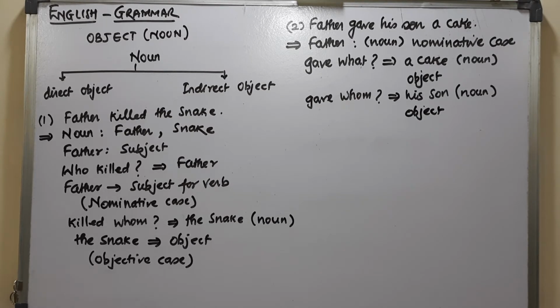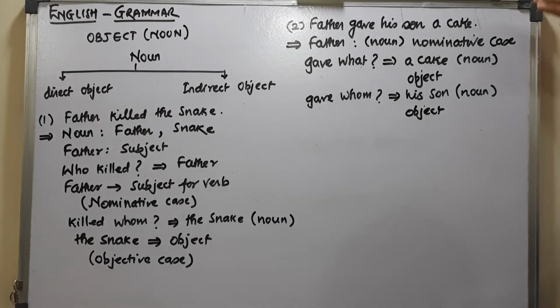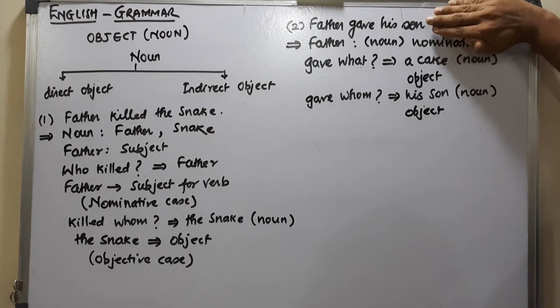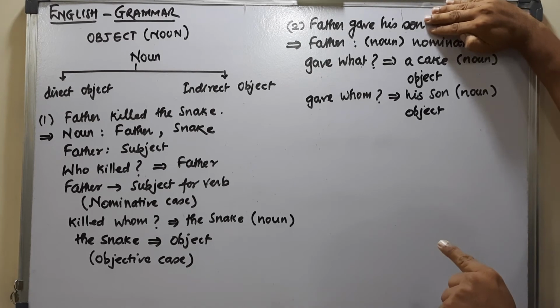So what is the exact role of these two objects, that is, what these objects are used for. If I close this particular word and try to read it: Father gave his son. Okay, it is an object because action has passed, but you remain incomplete with the sense.